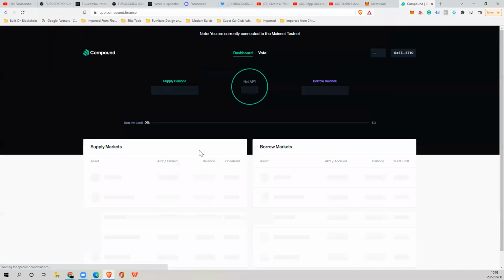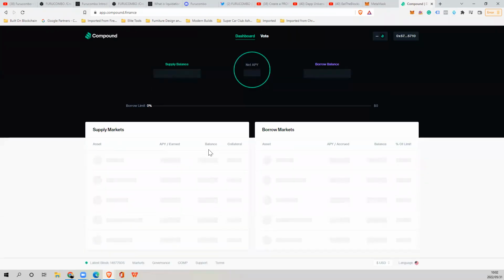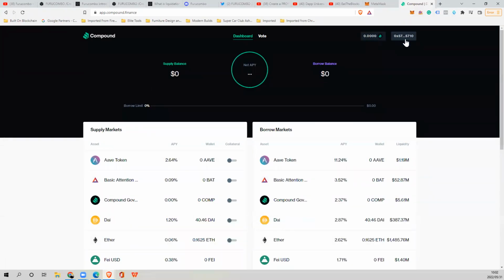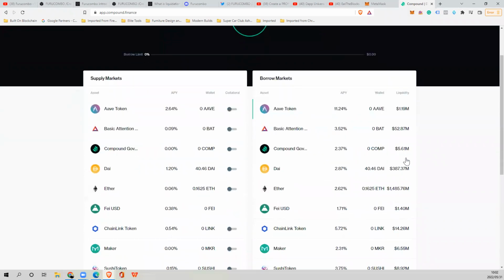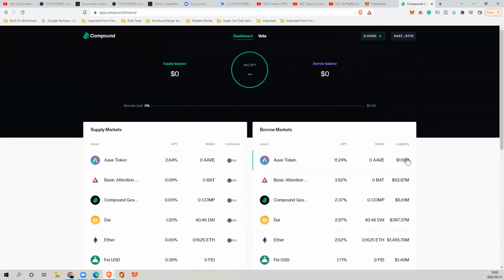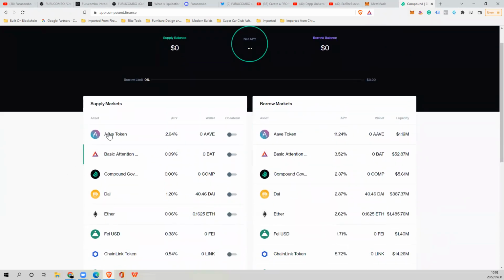this is where you can do yield farming. So my MetaMask wallet is linked up to this here. Yield farming allows me to deposit. So if I supply DAI tokens to Compound, I'm going to earn 1.2% APY. If I borrow from Compound, I'm going to earn 2.87% APY. So you can execute this using a flash loan to deposit.